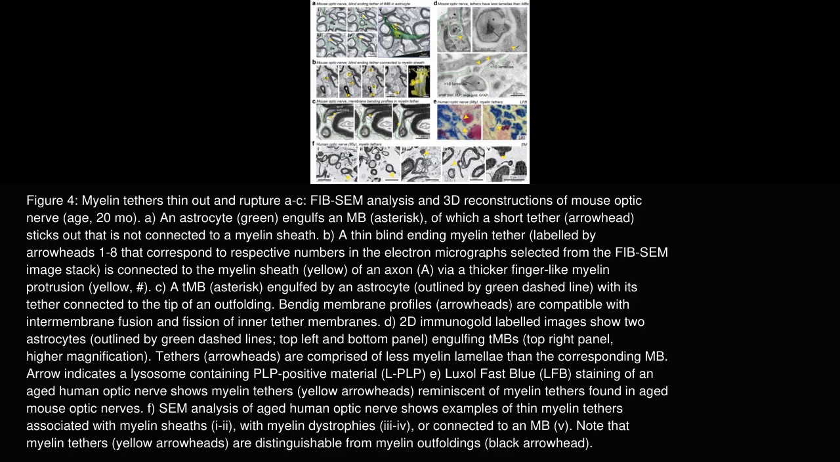These tethers associate with myelin sheaths, dystrophic myelin or myelinoid bodies, and are morphologically distinct from outfoldings. The authors interpret these observations as supporting the concept that myelin tethers become thinner and eventually rupture, releasing MBs that are subsequently cleared by glial cells, representing a key step in age-related myelin turnover conserved across species.